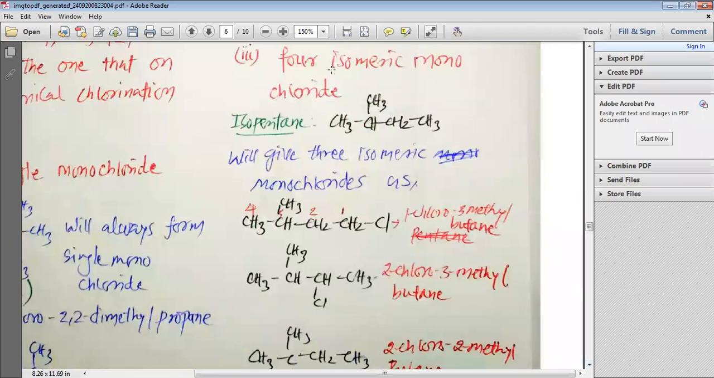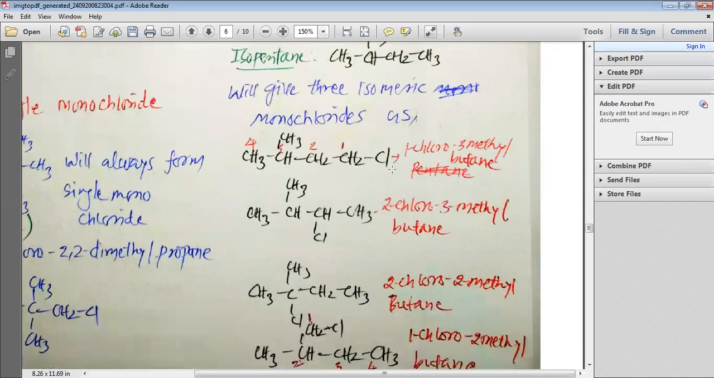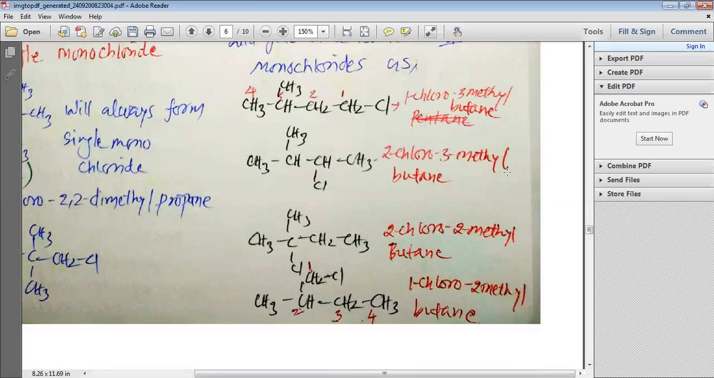Now we want to know what kind of compound will give us the 4 isomeric monochloro compounds. So the answer is isopentane. You can see the structure of isopentane. This isopentane will give us the 4 isomeric products. The first isomeric product would be 1-chloro-3-methylbutane. You can see this is 1-chloro-3-methylbutane. The second isomeric product will be 2-chloro-3-methylbutane. This is 2-chloro and 3-methylbutane.